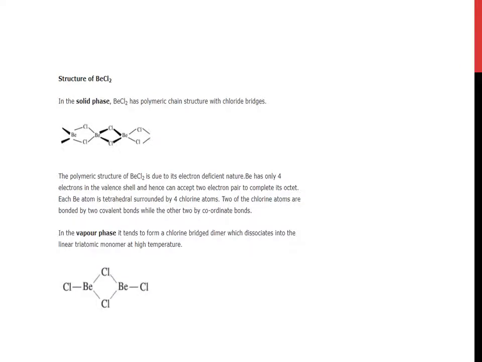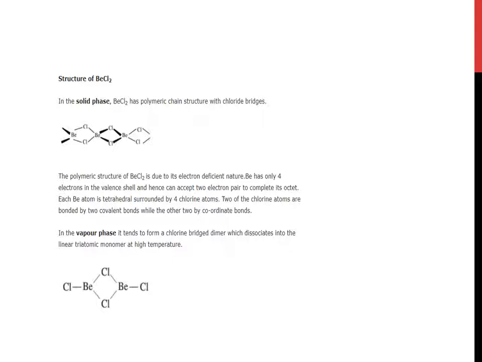Now structure of BeCl2 in the solid state and in the vapor phase. It's a very important topic. In the solid phase, BeCl2 has a polymeric chain structure with chloride bridges, as you can clearly see on the screen. The polymeric structure of BeCl2 is due to its electron deficient nature. Be has only 4 electrons in the valence shell and hence can accept 2 electron pairs to complete its octet. Each beryllium atom is tetrahedrally surrounded by 4 chlorine atoms.